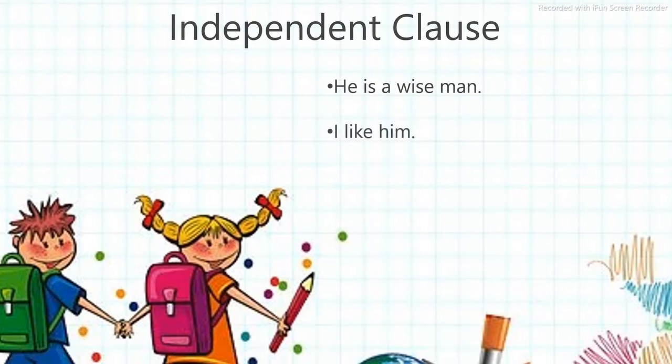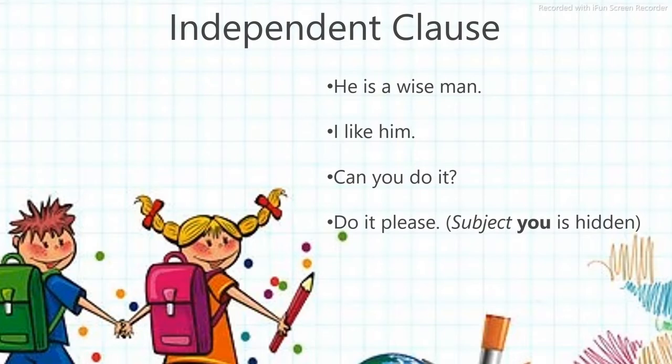Next is I like him. Again I is the subject, like is the finite verb, and it can express its complete meaning. Can you do it? These two are assertive sentences. This is interrogative. We may have imperative or exclamatory sentences also, but the condition is that it should contain a subject and a finite verb. So if it is there, the condition is fulfilled, then we can say that it is an independent clause, and it should be capable of expressing clear sense without taking help of any other clause.